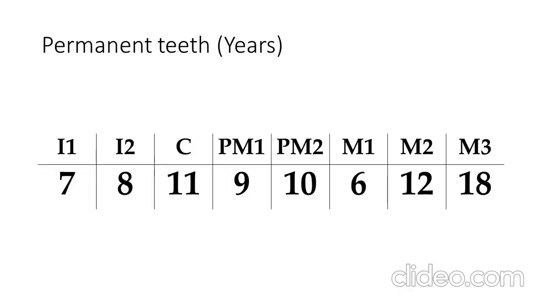In a similar manner, for permanent teeth, one can simply refer to the multiplication table of 6. At age 6, the first molar appears, followed by the second molar at age 12, and the third molar around age 18. This serves as a mnemonic for easier recall. The third molar typically emerges between the ages of 17 and 25 years. These are the supra-adult teeth.